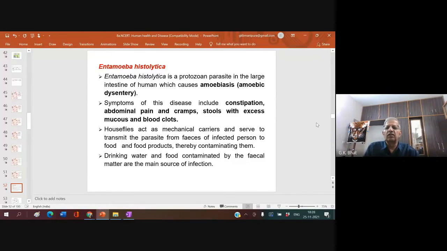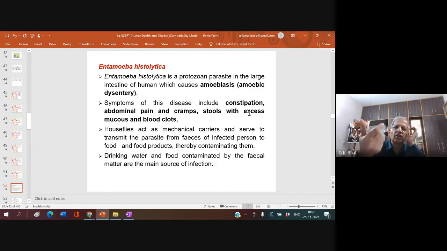Symptoms of this disease include constipation. I am telling you about amoebiasis, amoebic dysentery. It is always diarrhea with blood passing through it. Symptoms include constipation, abdominal pain, cramps, and stools with excess mucus and blood clot. This is a very important part.